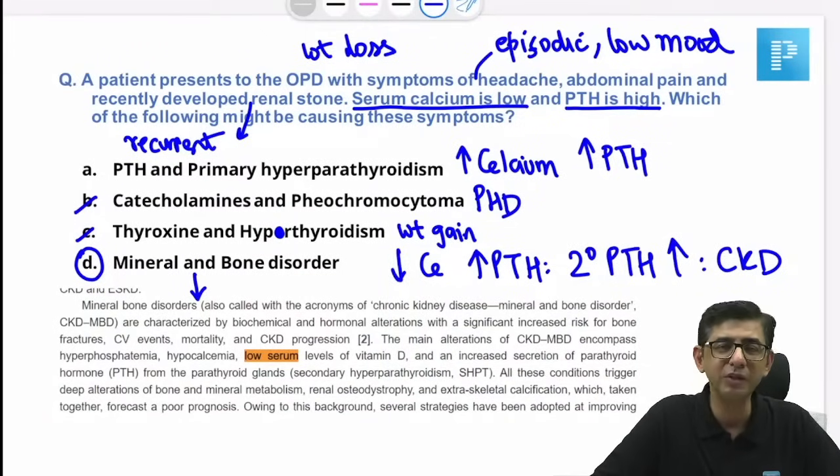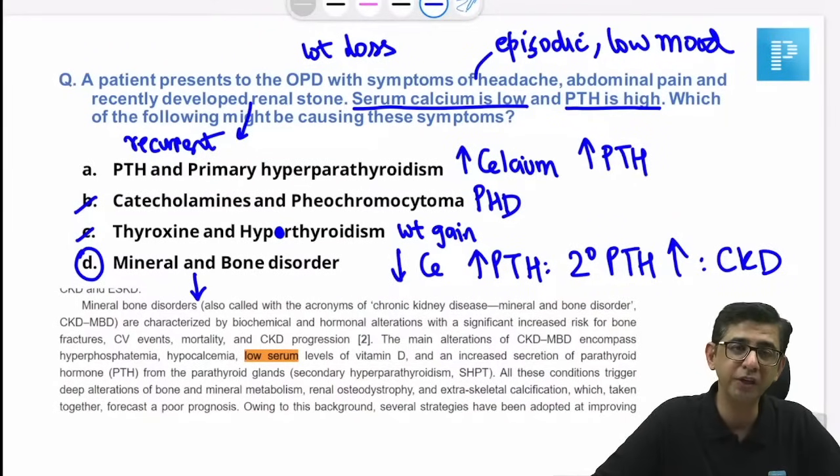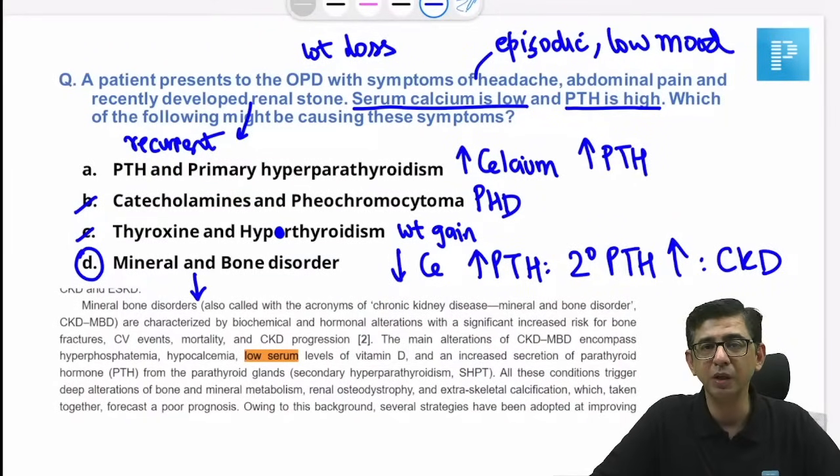I would say like this: secondary hyperparathyroidism is not a cause for kidney stones, but it can be associated with the development of kidney stones in a person. And the remaining features, like weight loss and low mood, can be present in patients of chronic kidney disease as well. The headache can be explained by the hypertension component, because in CKD the GFR is going to be low, so there's going to be increased renin values, and that's going to explain the hypertension in the patient.